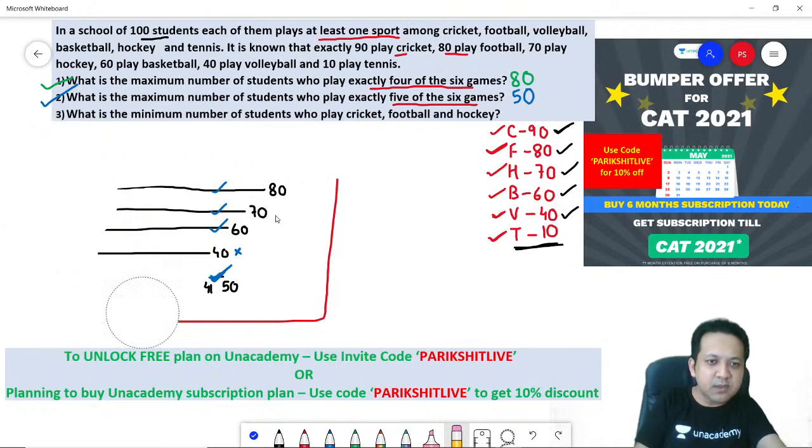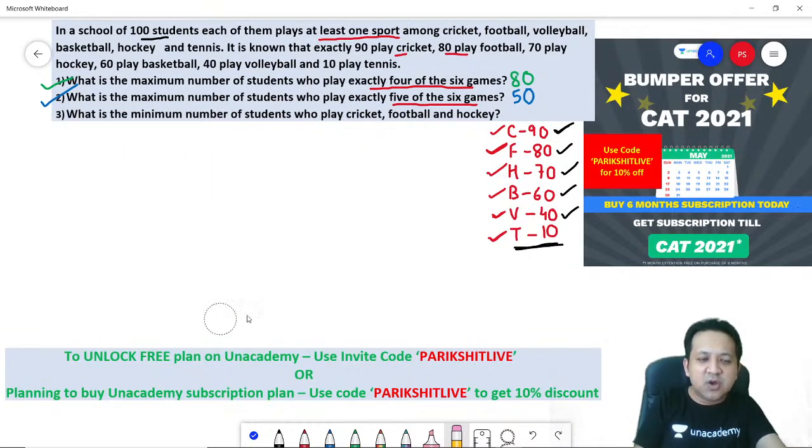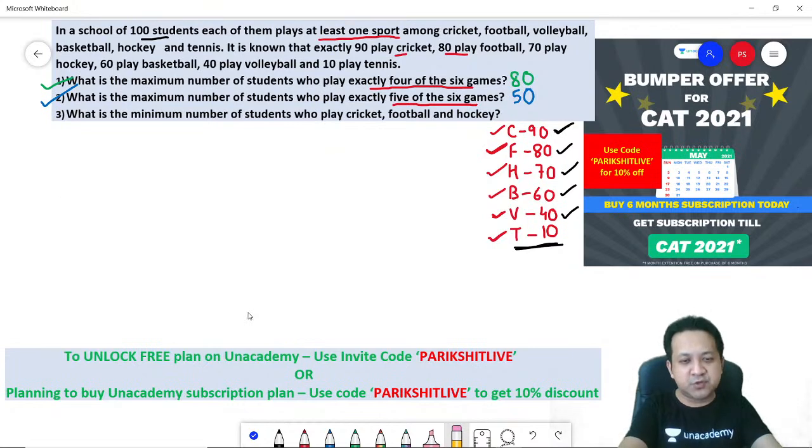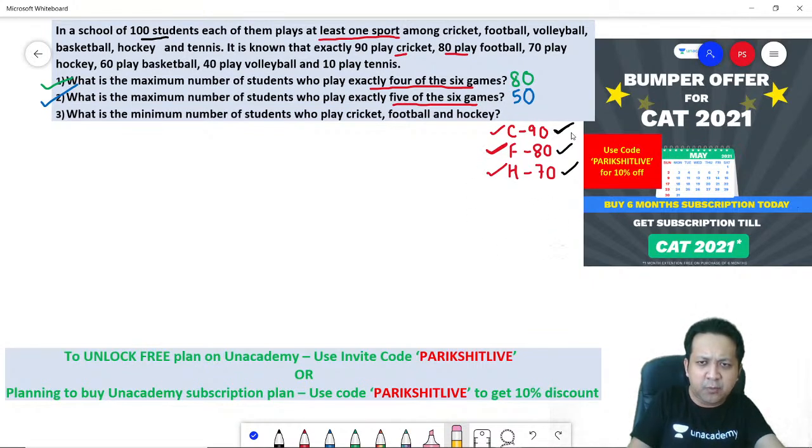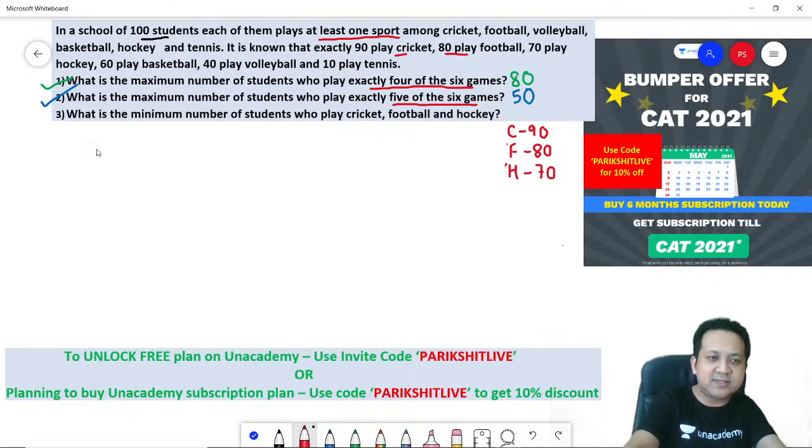Okay. 3 is, what is the minimum number of students who play cricket, football and hockey? So you don't need all the games this time. You just need cricket, football and hockey. Which is 90, 80 and 70, right? These are the 3 numbers that you need to take care of. Cricket is 90 students, football is 80 students, hockey is 70 students.